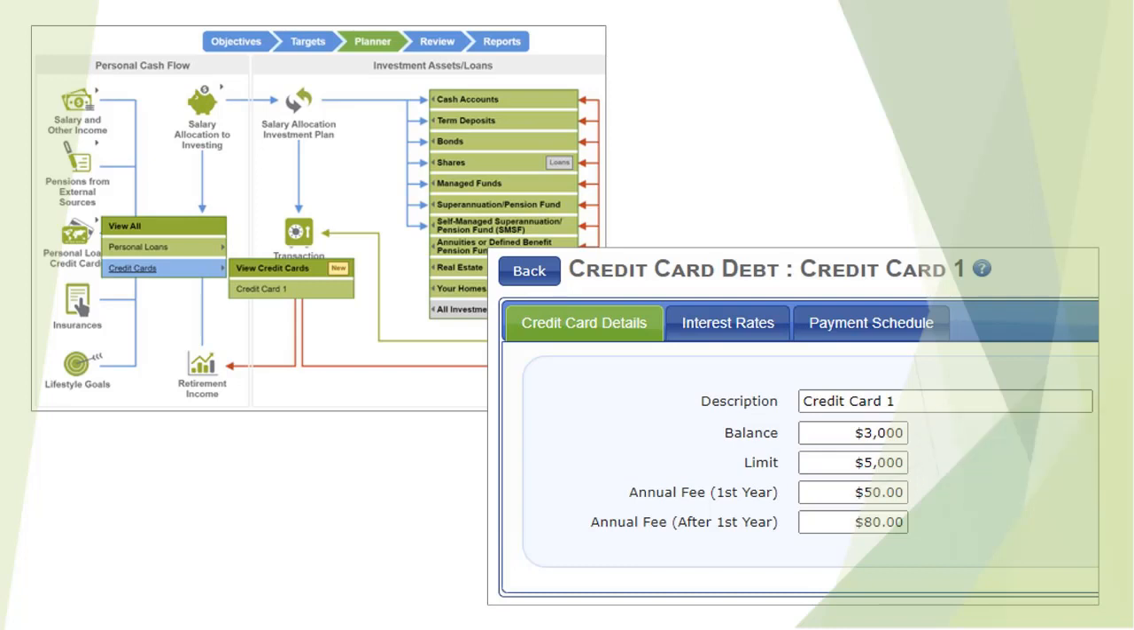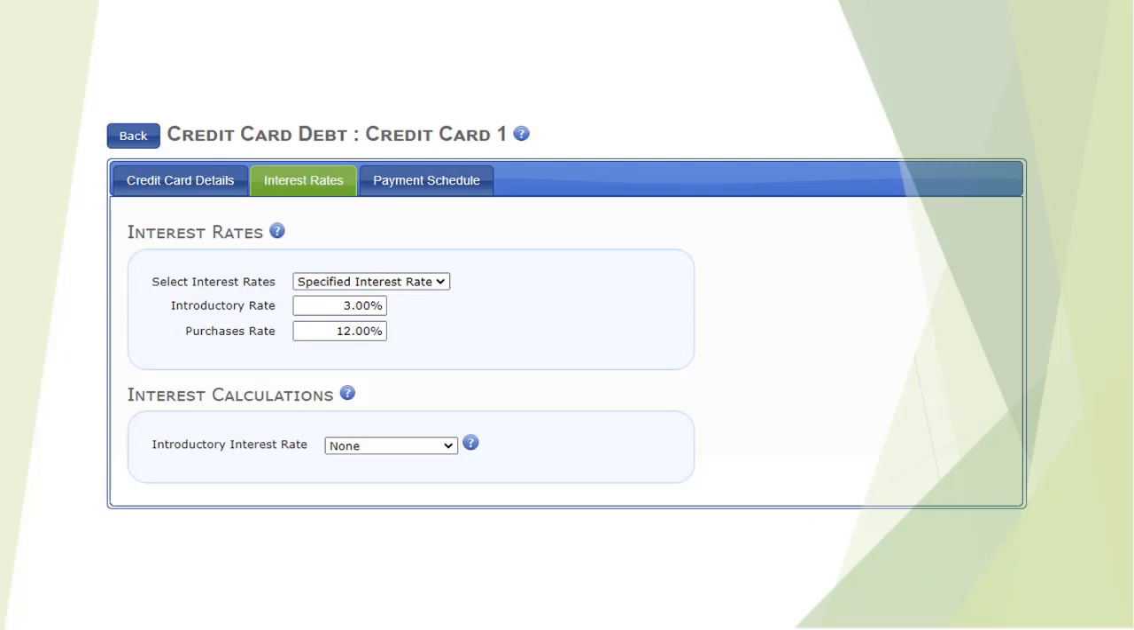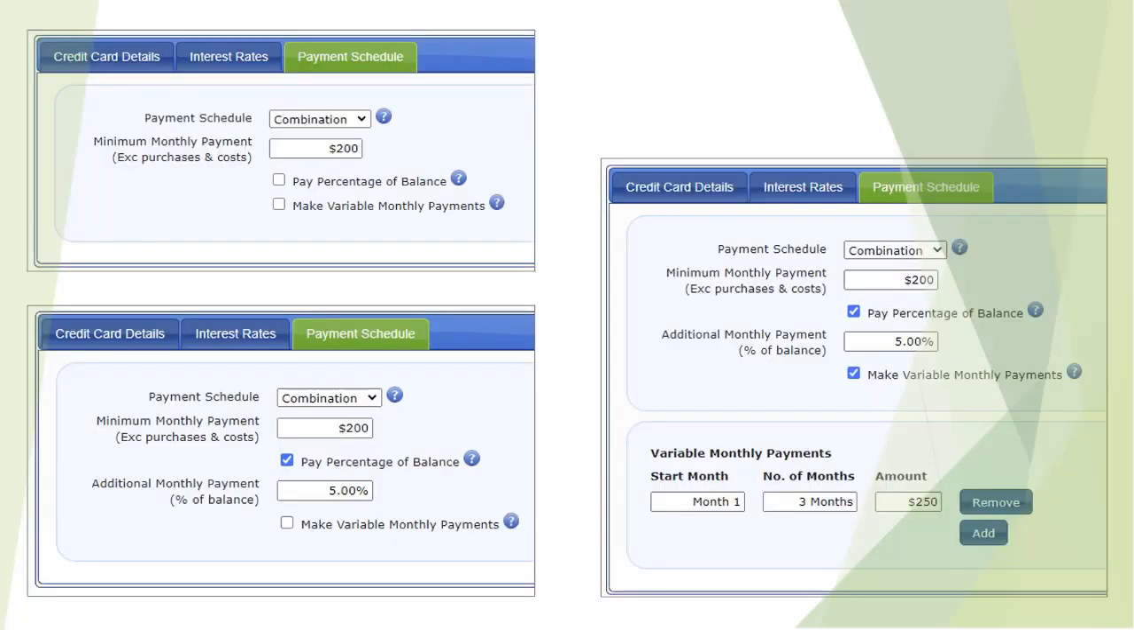Note that you can have 2 entries for credit card fees to accommodate a lower fee in the first 12 months with new cards. For this exercise, there is no introductory interest rate and the purchase rate has been reduced from the default rate of 15% to 12%. On the payment schedule, there are multiple options. On the selection combination, you have a minimum payment amount, so that if the payment option you have selected does not meet that amount, then the minimum payment will be selected. This is to help those using a percentage of balance.